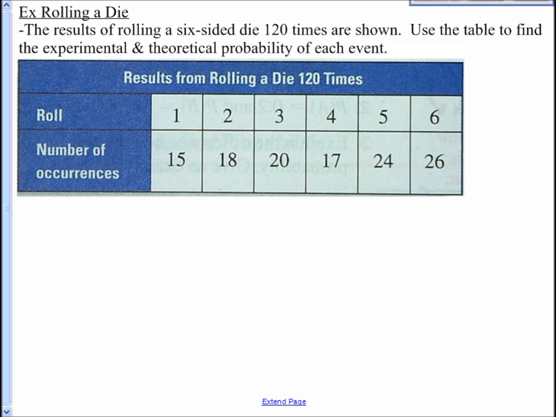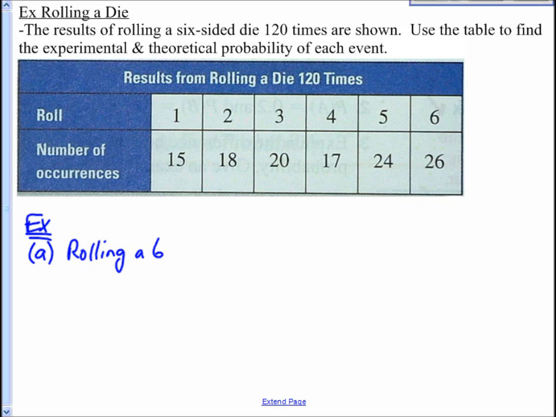So the results of a six-sided die are shown in this table. Somebody rolled it 120 times. Use the table to find the experimental and theoretical probability of each event. Let's say rolling a 6.